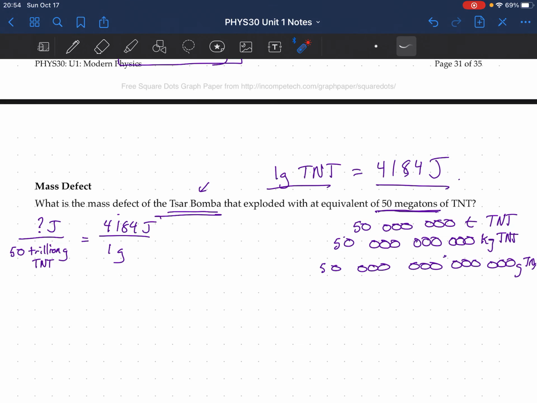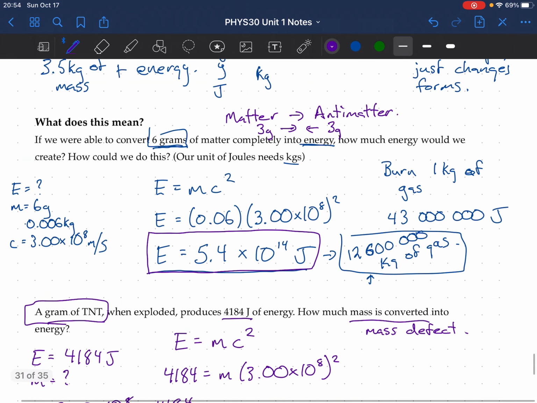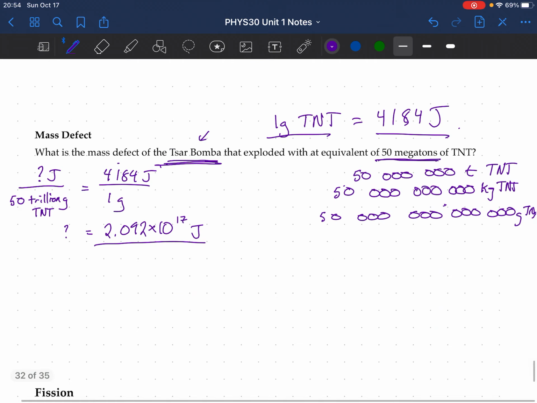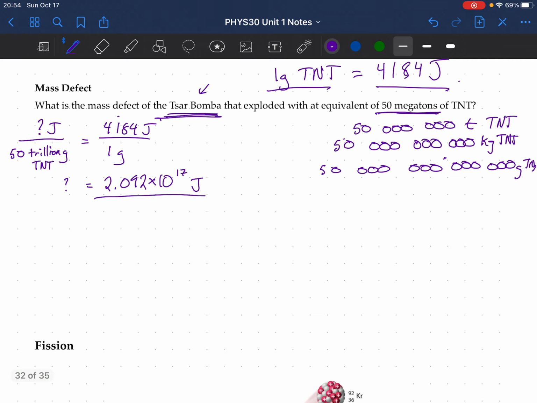I get an answer of 2.092 times 10 to the power of 17. Okay, so the Tsar Bomba, when it exploded, released that many joules of energy. That's a lot of joules of energy. Let's go back up here. You can see up here, 6 grams release 10 to the 14 joules of energy, and this is 10 to the 17 joules of energy. So it's a lot more than 6 grams.